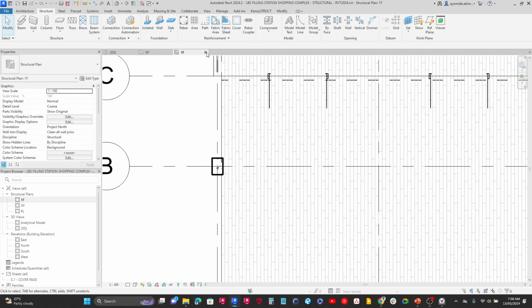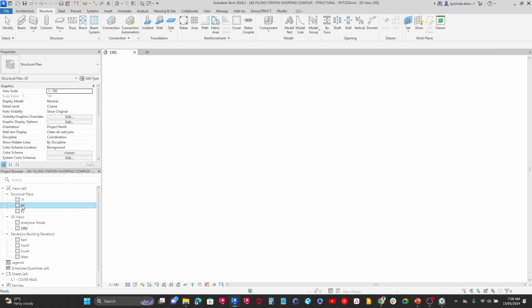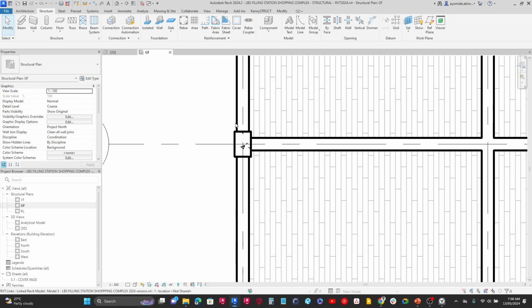I'm going to close the first floor plan. We don't need that for now. And let's go back here to the ground floor. Now, just like I explained earlier on, some things we're looking at in the architecture is the width of the wall. So now we've determined that the width of the wall is 225, but this column section here says otherwise.